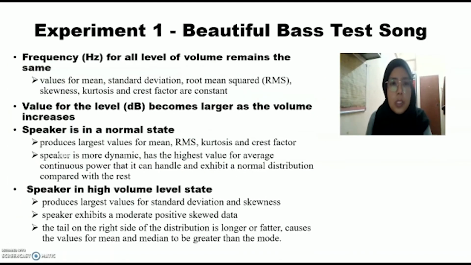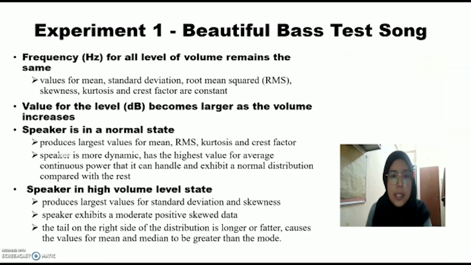From experiment 1, we found out that the frequency for all levels of volume remains the same. The values for mean, standard deviation, root mean squared, skewness, kurtosis, and crest factor are constant. The value for the level becomes larger as the volume increases.